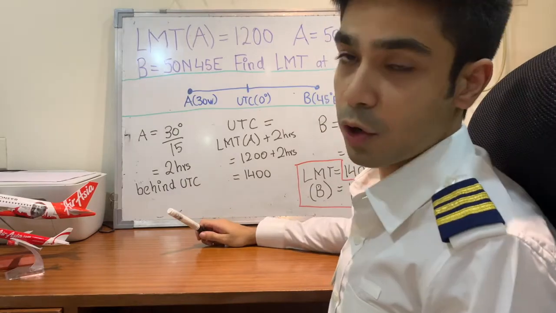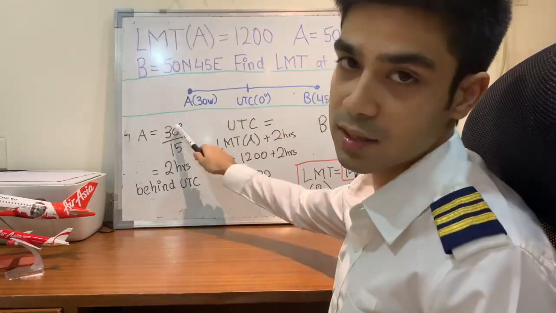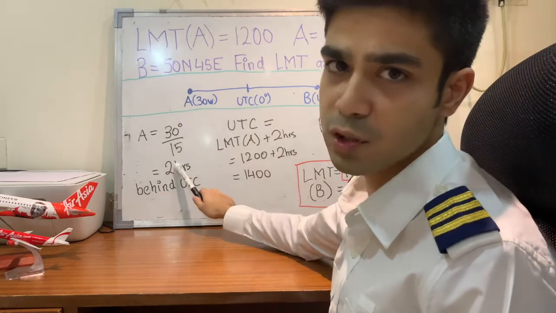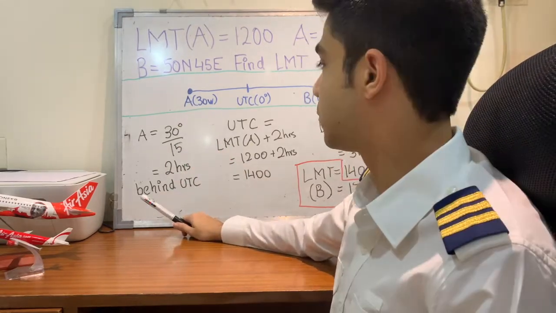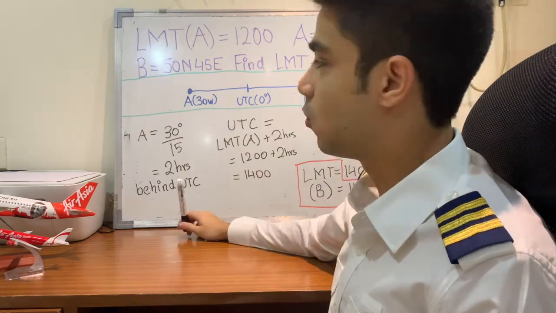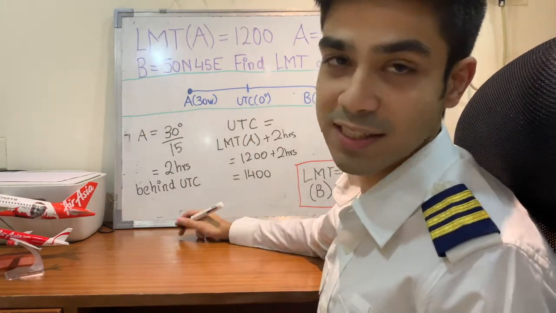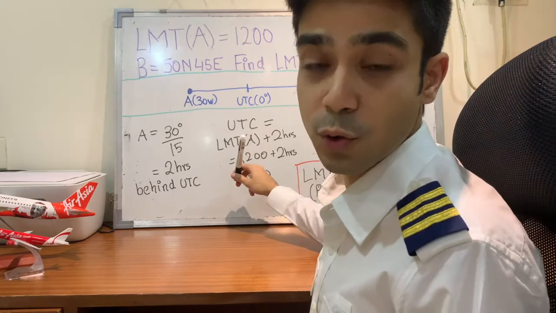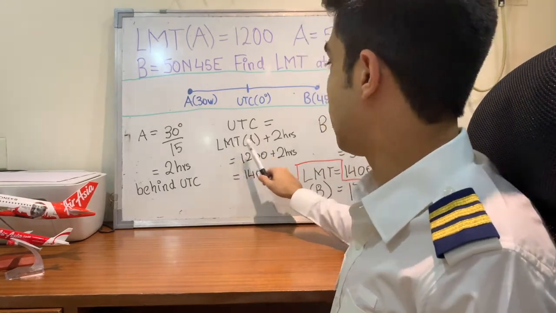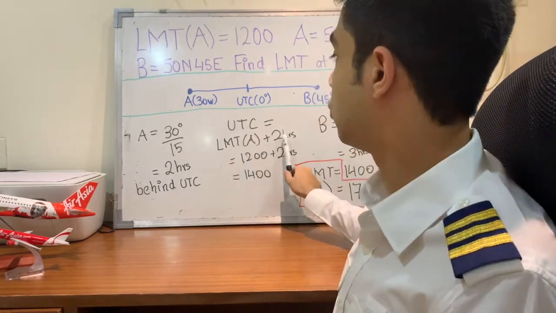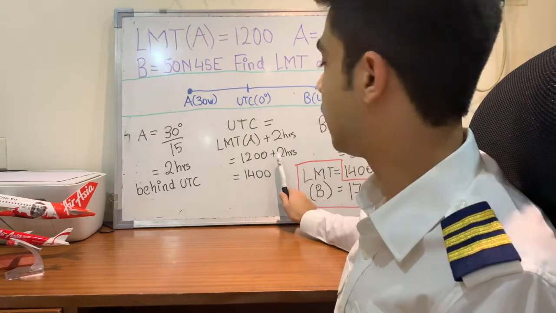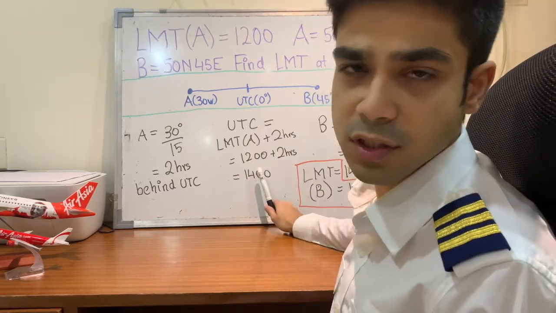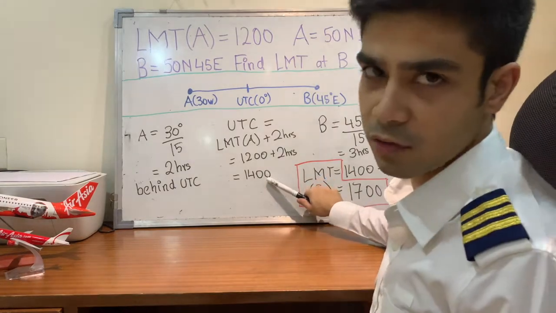In order to solve the sum, we know that A is 30 degrees west. So that's 30 degrees divided by 15, which is 2 hours behind UTC. The reason it is behind UTC is basically because it is to the west. So LMT west, UTC west. Then to find out time at UTC, you do LMT at A plus 2 hours, which is equal to 1200 plus 2 hours, 12 in the afternoon plus 2 hours, which is 1400, which is 2 in the afternoon. Now we have UTC time.